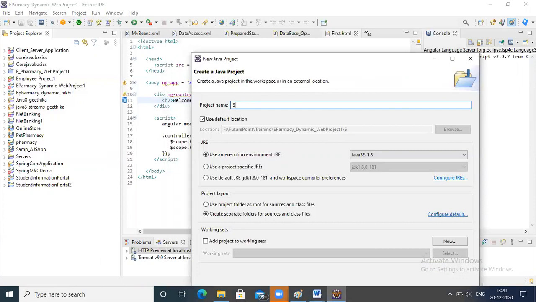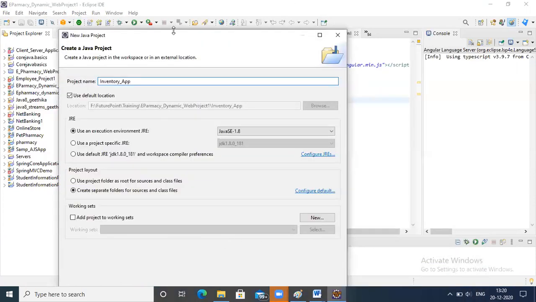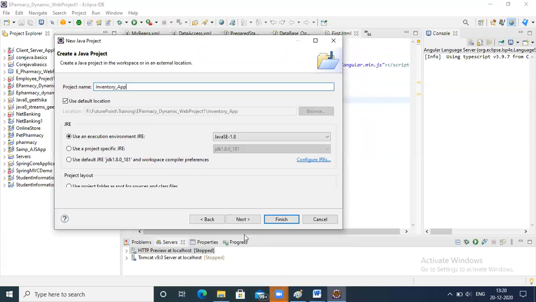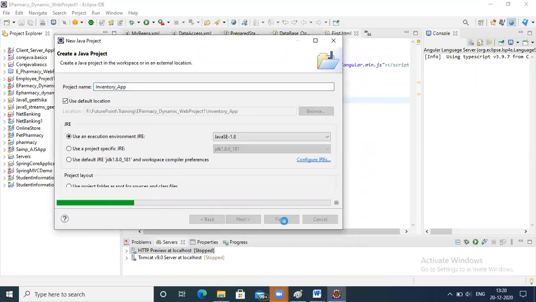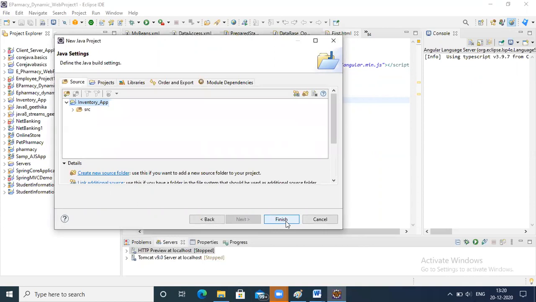Name is, let's say, inventory app. Let me save this. Click on next, and let's say finish.